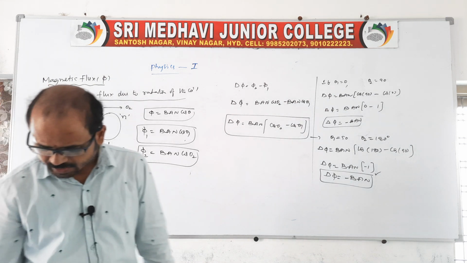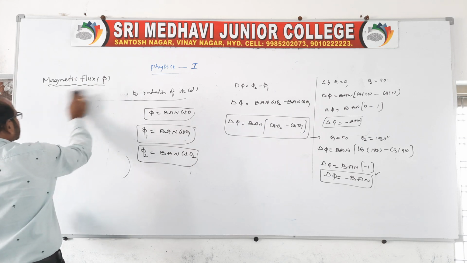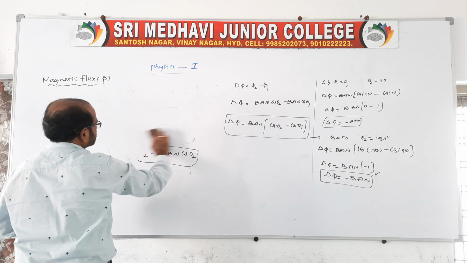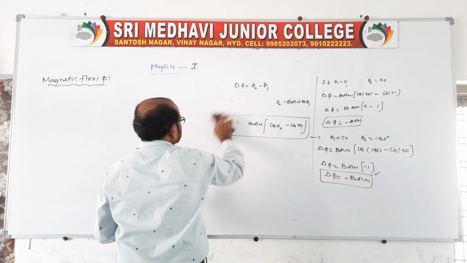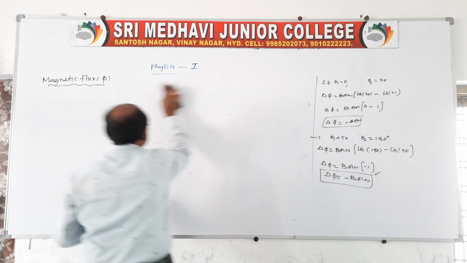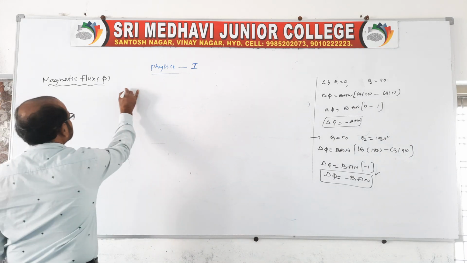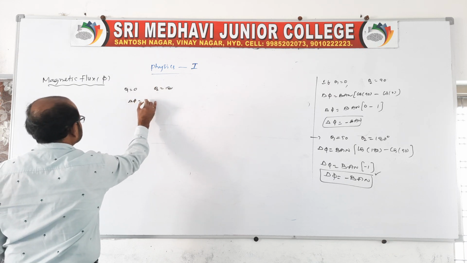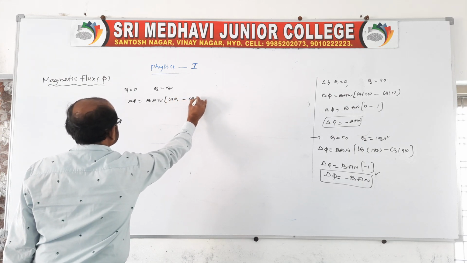And come to case 3. If theta 1 is 0 and theta 2 is 180, what will happen? Next case, theta 1 is 0, theta 2 is 180. So, delta phi is equal to BAN (cos theta 2 minus cos theta 1).